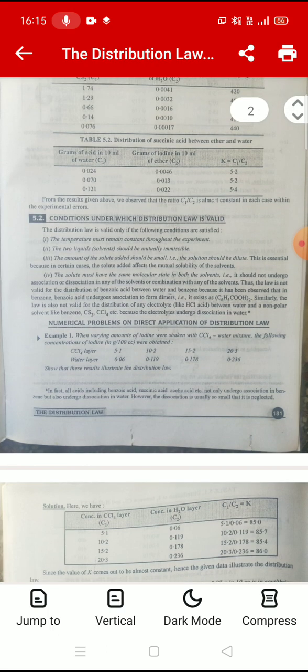4. The solute must have the same molecular state in both the solvents, that is, it should not undergo association or dissociation in any of the solvents or combination with any of the solvents. Thus, the law is not valid for the distribution of benzoic acid between water and benzene because it has been observed that in benzene, benzoic acid undergoes association to form dimers. Similarly, the law is also not valid for the distribution of any electrolyte like HCl between water and a non-polar solvent like benzene, CS2, carbon tetrachloride, etc. because the electrolytes undergo dissociation in water.